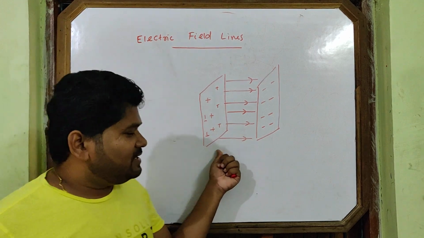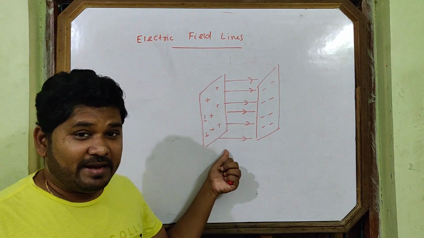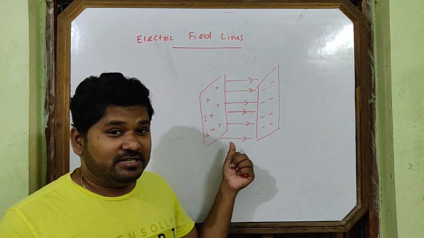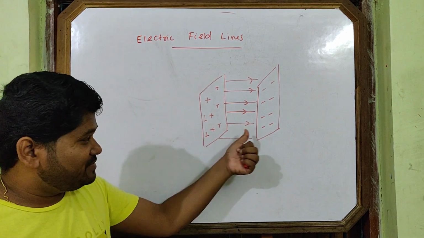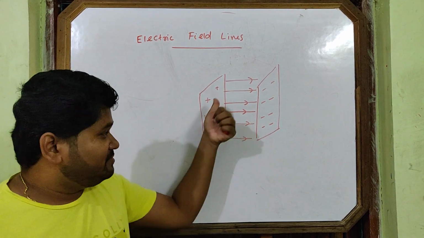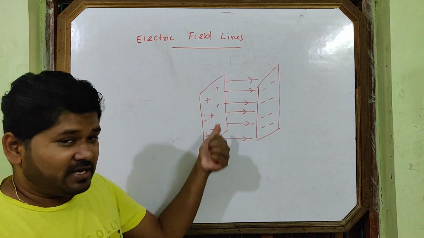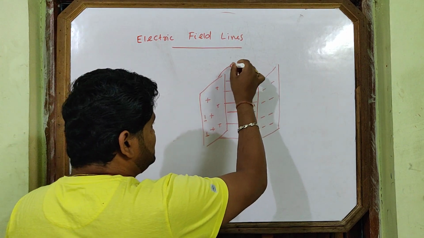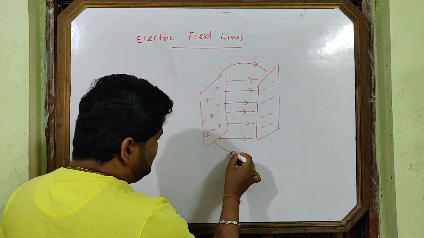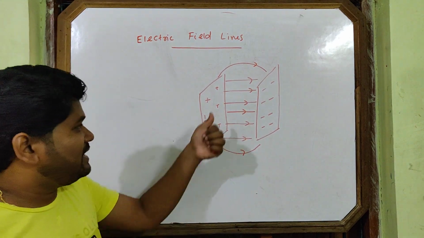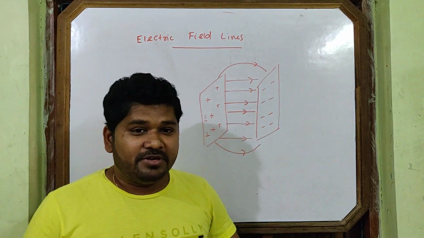And later we will understand that this is called a capacitor system. We will read that in the next chapter. This type of system is called a capacitor. You remember, these are the lines of force inside the capacitor. Two plates are there, and one line also will be like this here. Some line will be like this here. Bending of lines at the edge of the plates.